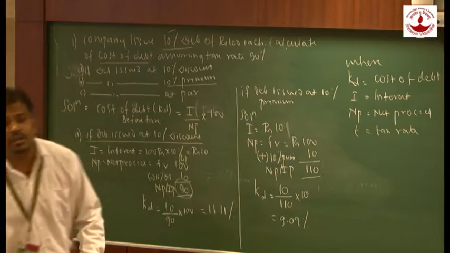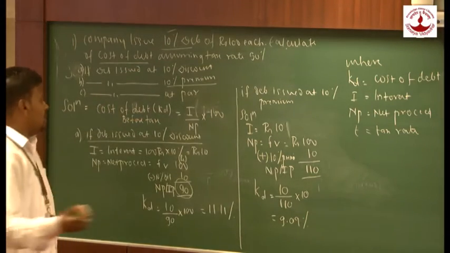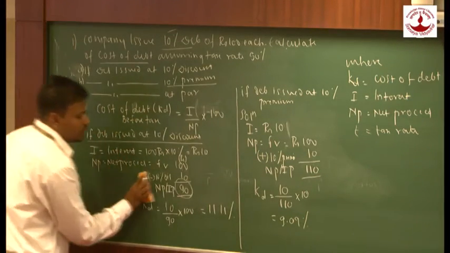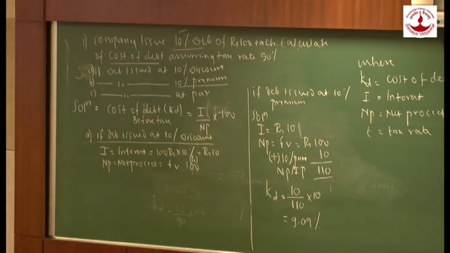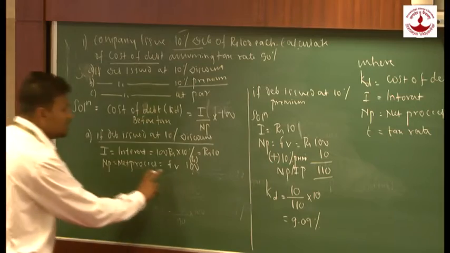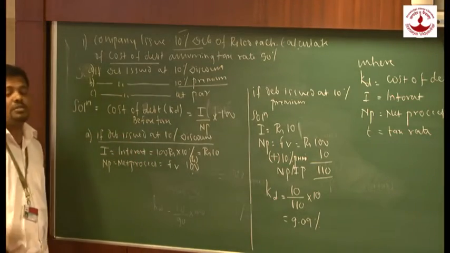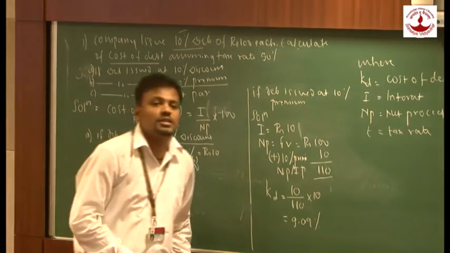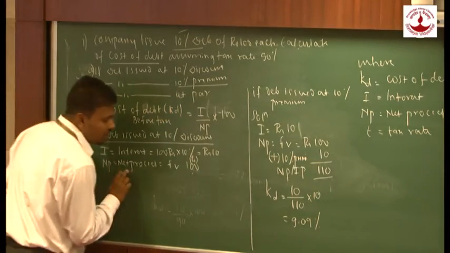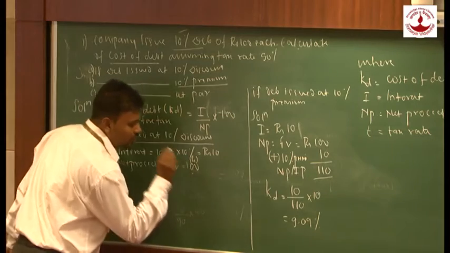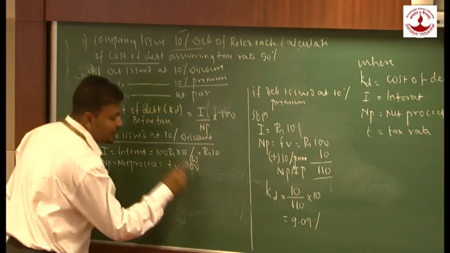And last one is what? If debenture is issued at par, there is no problem. Only one thing will change. What is going to change? That is only net proceeds. Since debentures are issued at par, how much are companies going to receive? Companies are going to receive only rupees 100. So my net proceed is equal to face value is equal to 100.